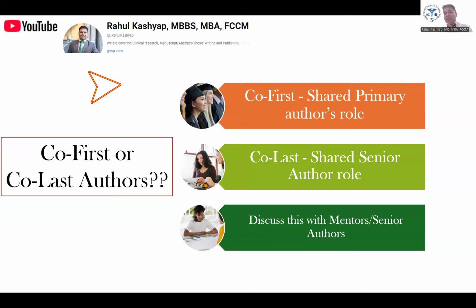In the same way, if there are two senior people who have mentored and collaborated, and have done the work either from the same institution or two different institutions, they may become co-last authors or combined last authors or combined senior authors as well.